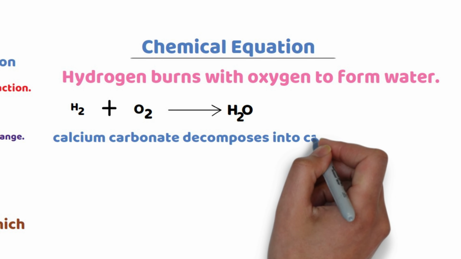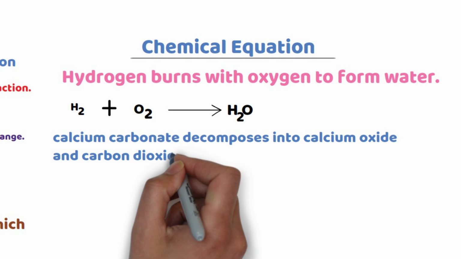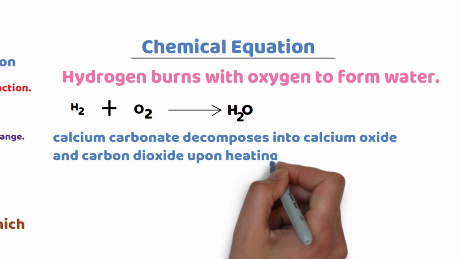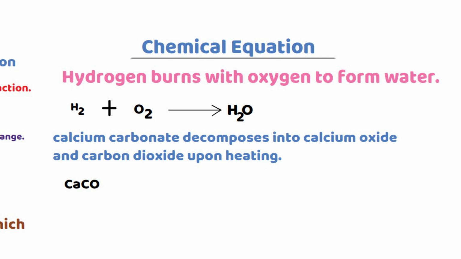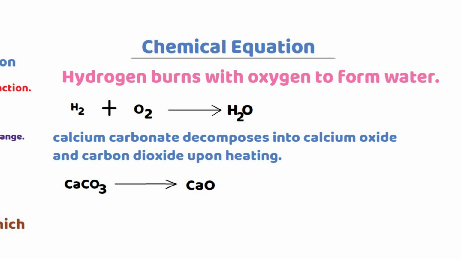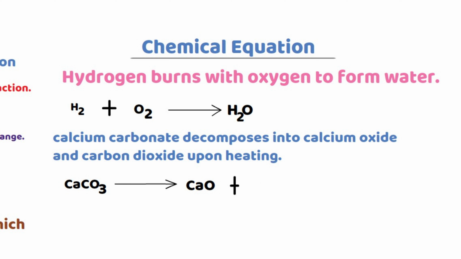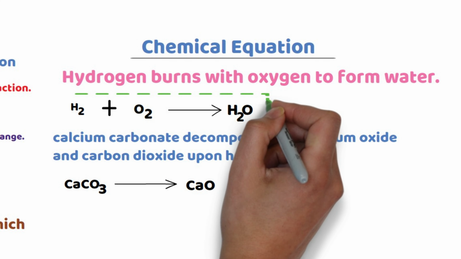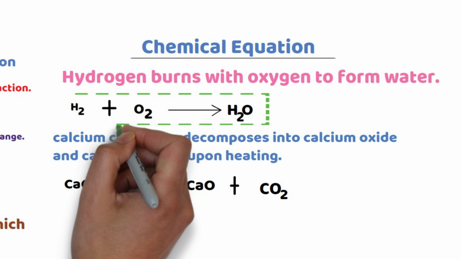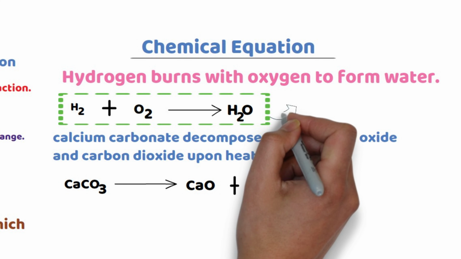Now come to the second example. Calcium carbonate decomposes into calcium oxide and carbon dioxide upon heating. This is a chemical reaction stated in words. Now let us represent this reaction, stated in words, by symbols and formulas. Now it becomes a chemical equation. CaCO3, the formula of calcium carbonate, decomposes upon heating to calcium oxide plus carbon dioxide. This is a chemical equation because it is represented by symbols and formulas.